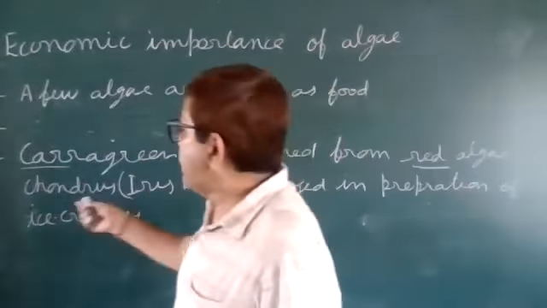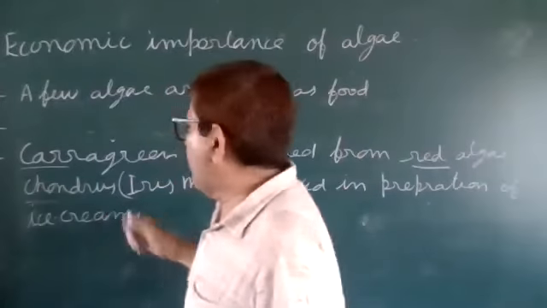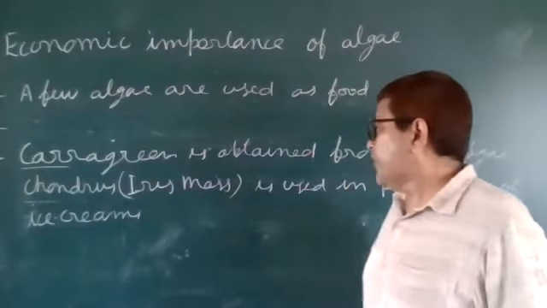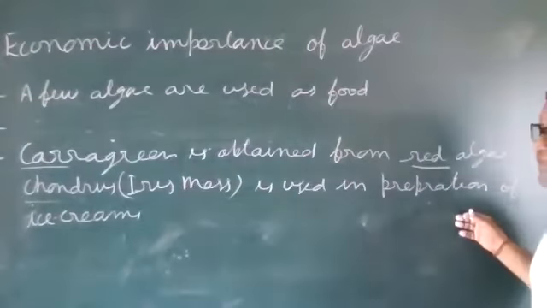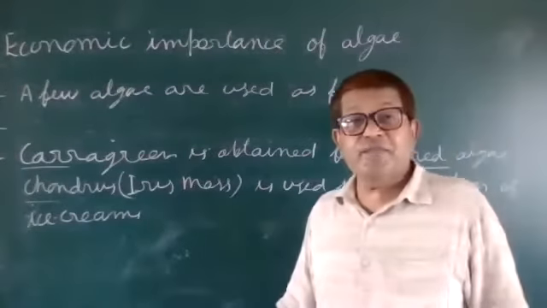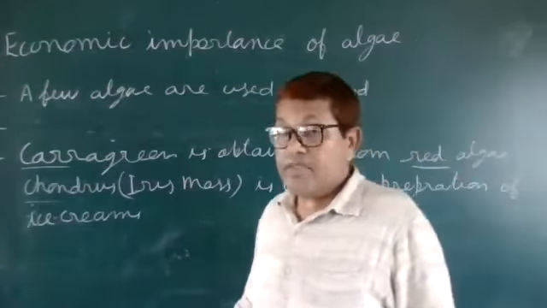The name of the red algae is Chondrus, commonly known as Irish moss, and it is used in preparation of ice cream, etc.